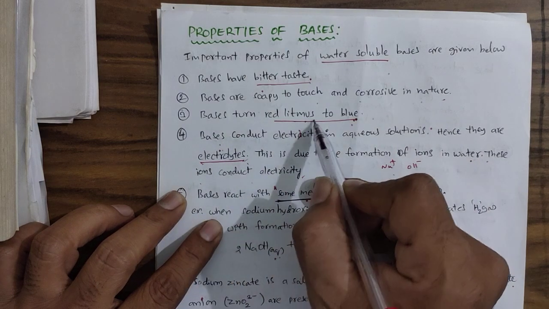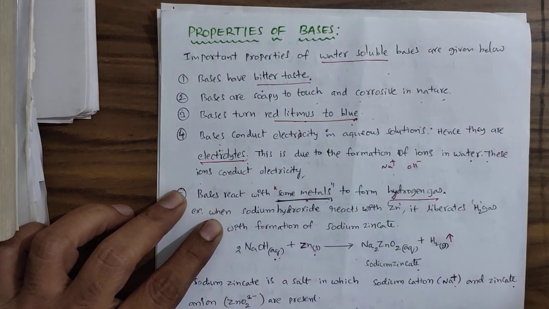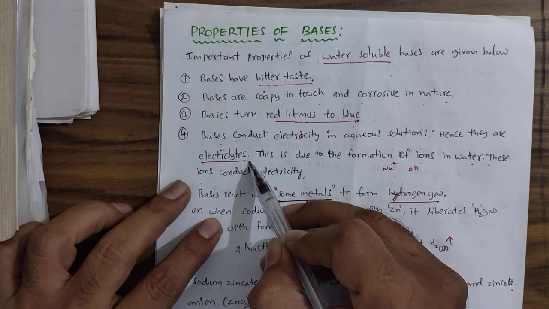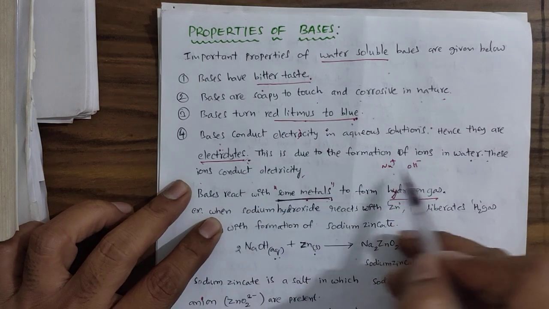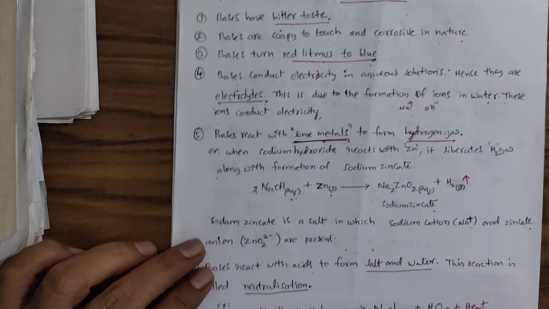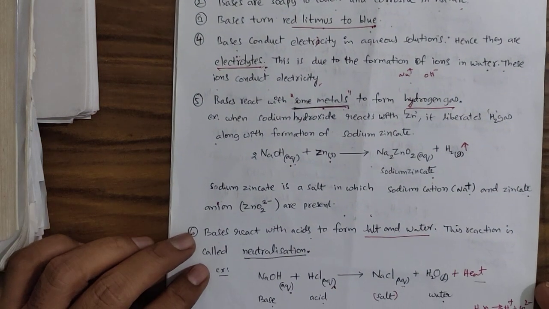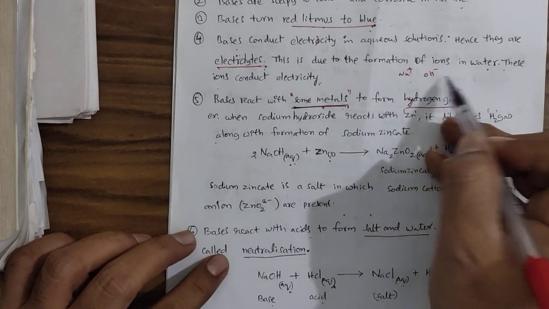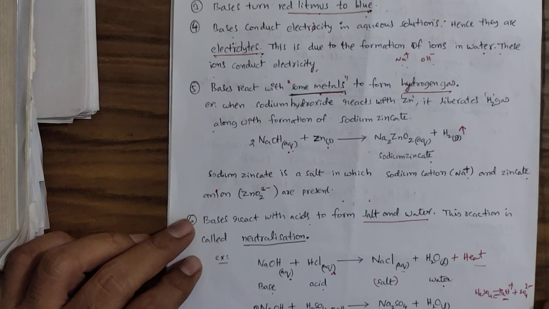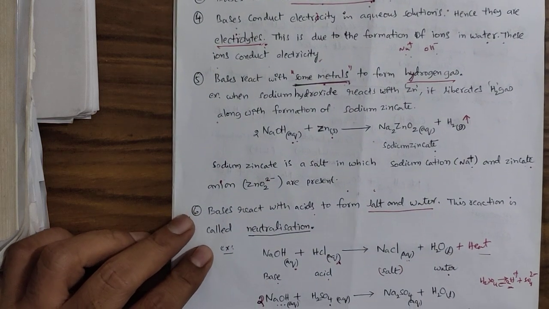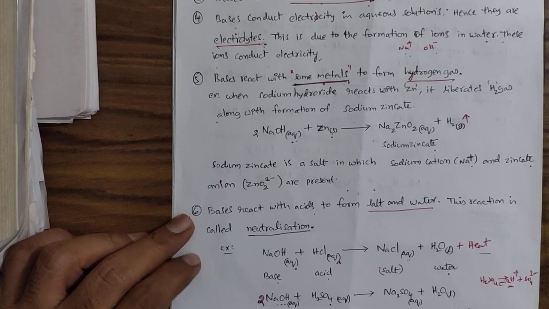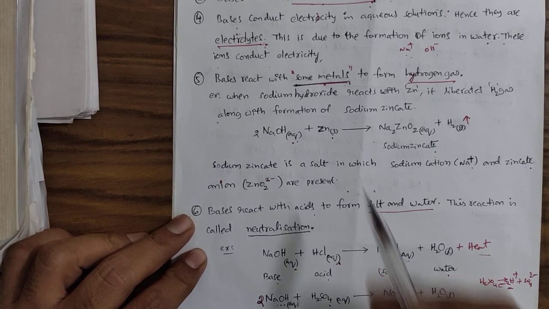They turn red litmus blue, and their aqueous solutions are electrolytes. That means they allow passage of electricity through them. This is due to the presence of ions, cation and anion. In case of NaOH, Na plus and OH minus. And the fifth one is that bases can also liberate hydrogen gas when they are allowed to react with some metals.